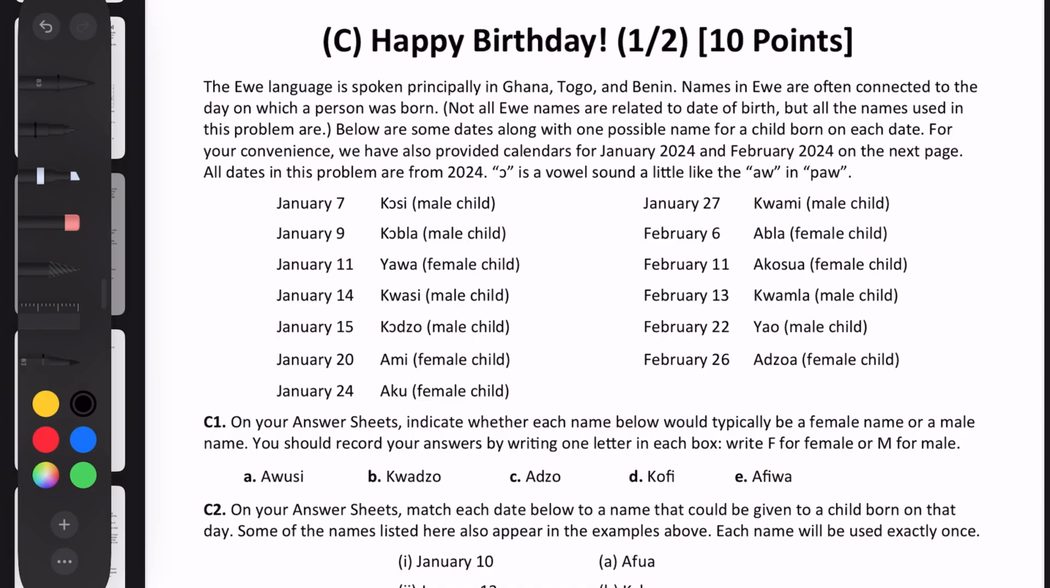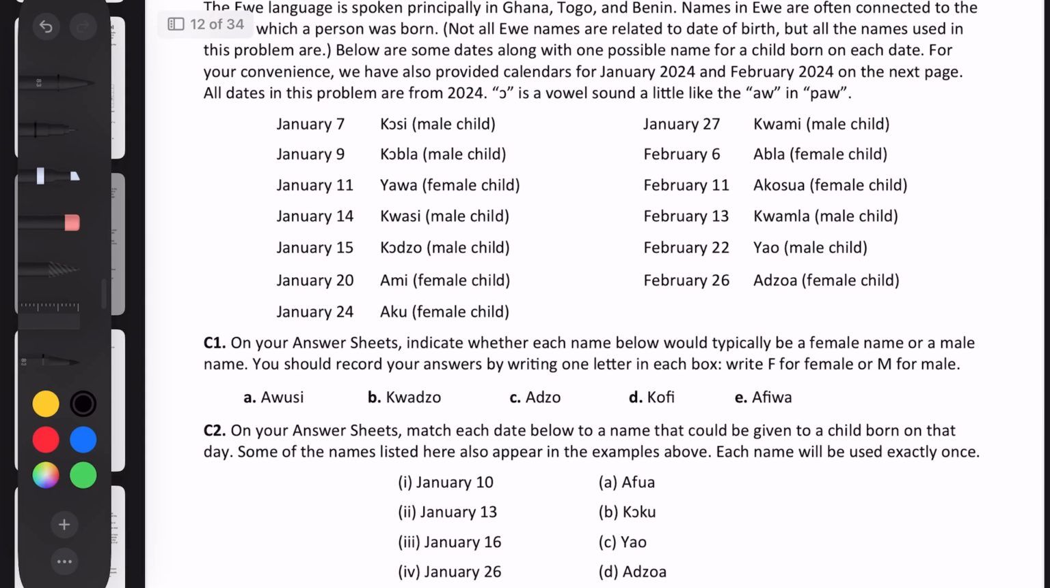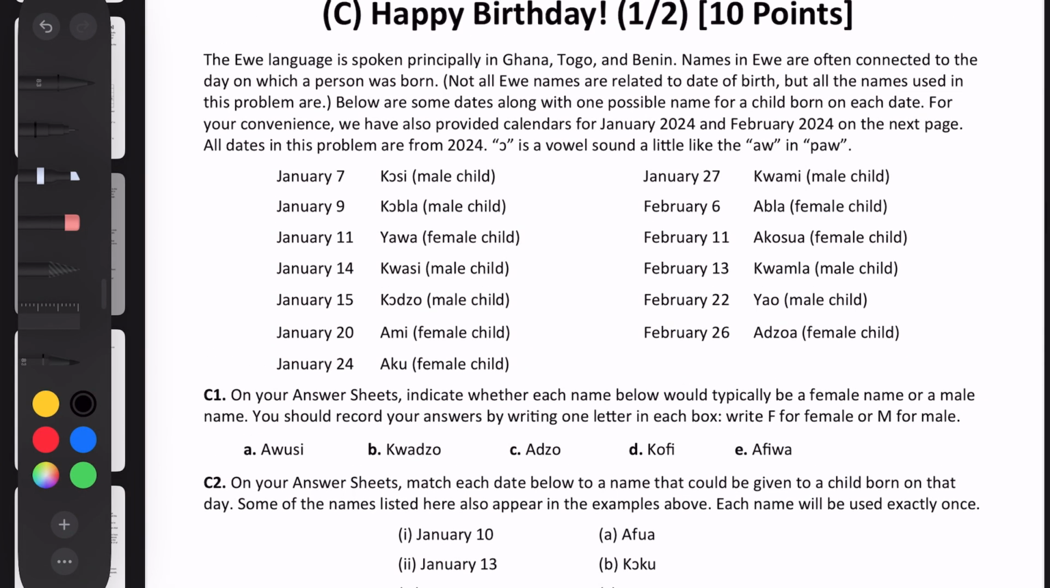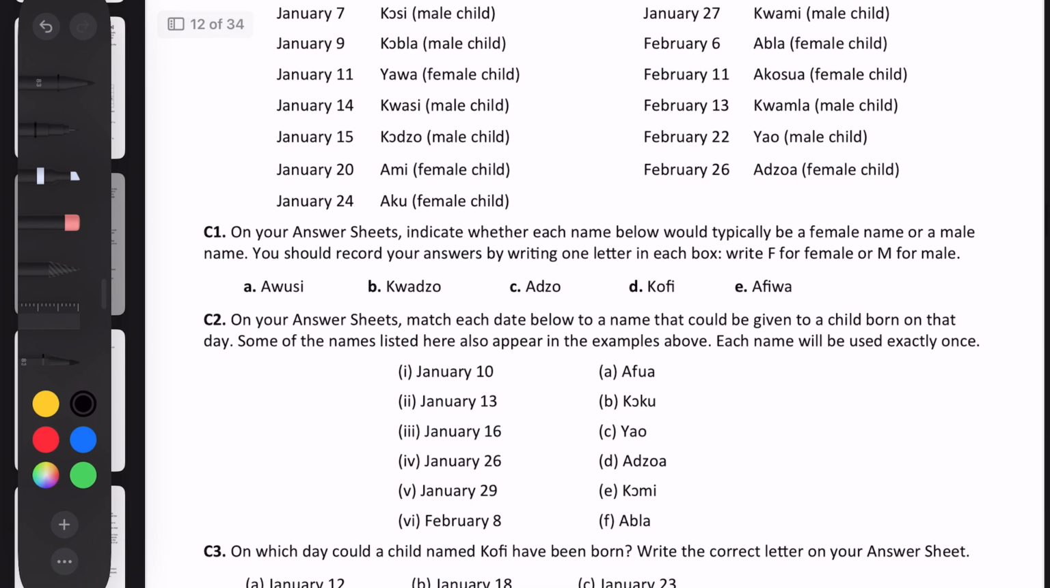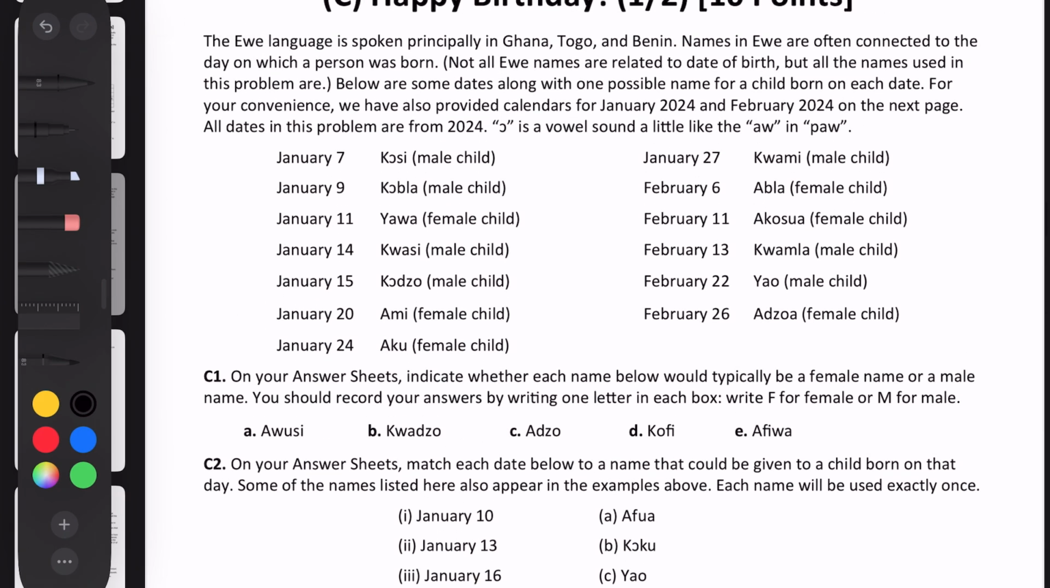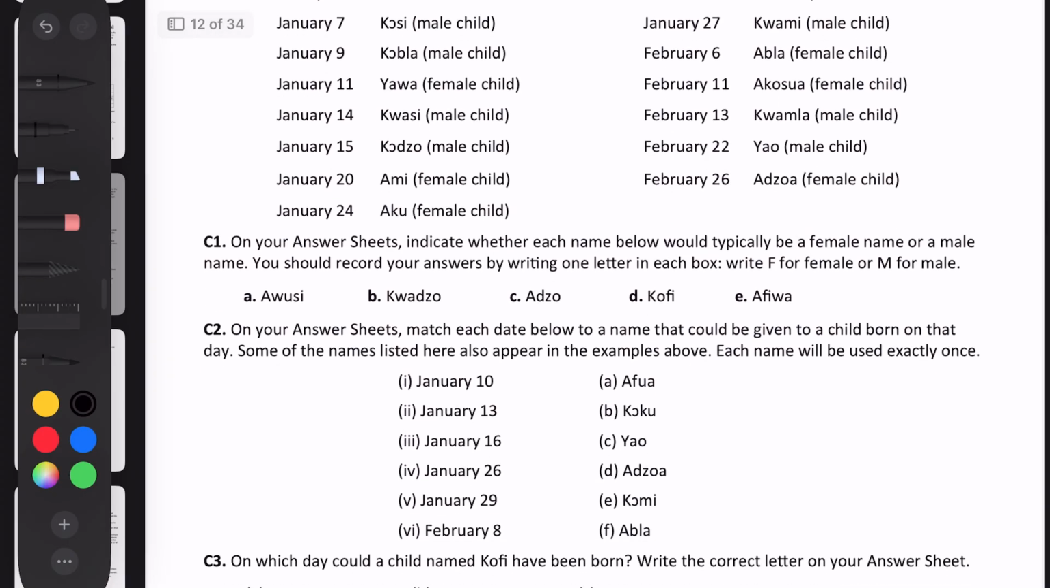Okay, so this problem is about the Ewe language, and as it says at the top, there are names in Ewe that are connected to the day that they were born, and they give you some examples of days and the names that could be associated with that day. So, yeah, we're going to try to look for some patterns in these days and names, but first let's look at what the first question is.